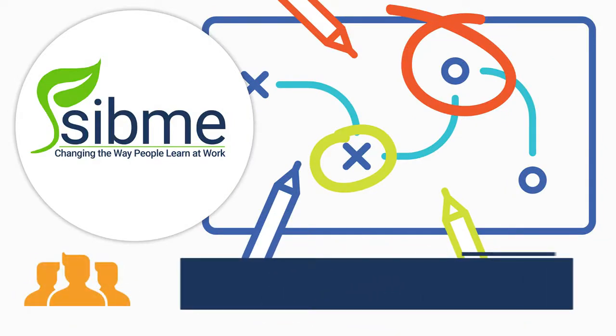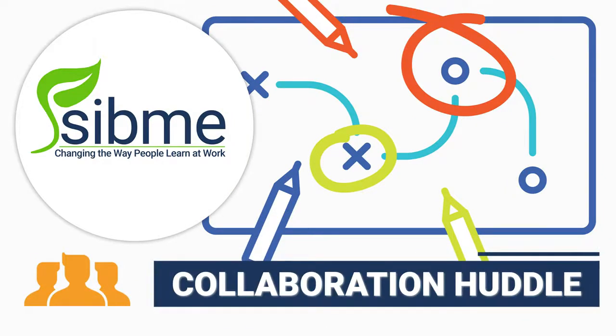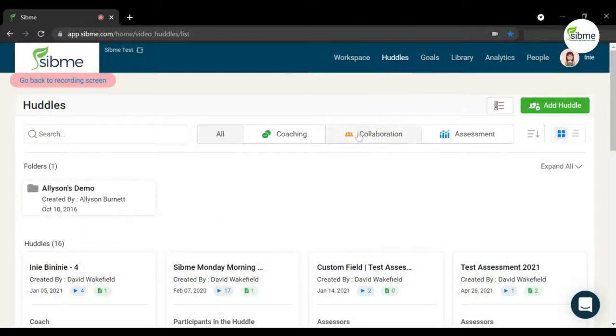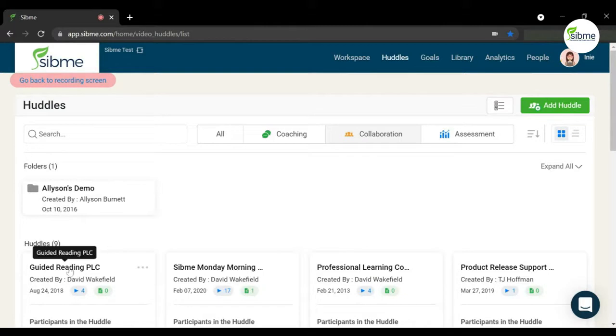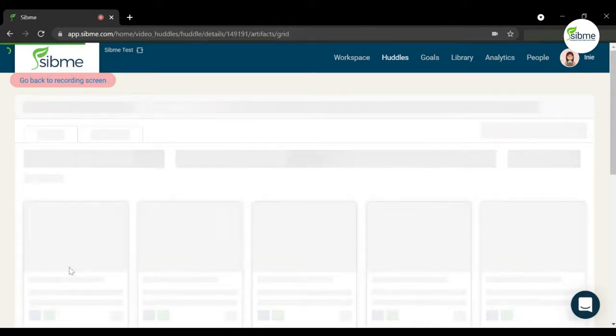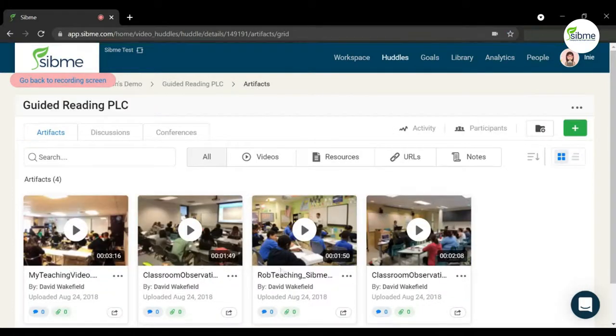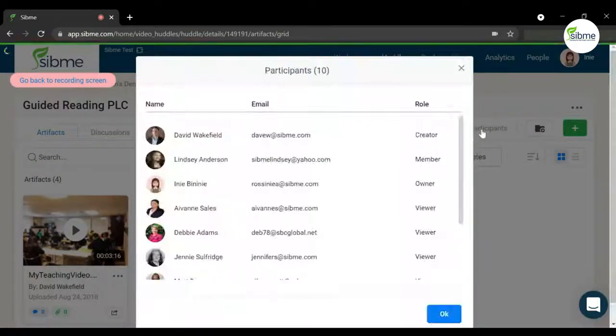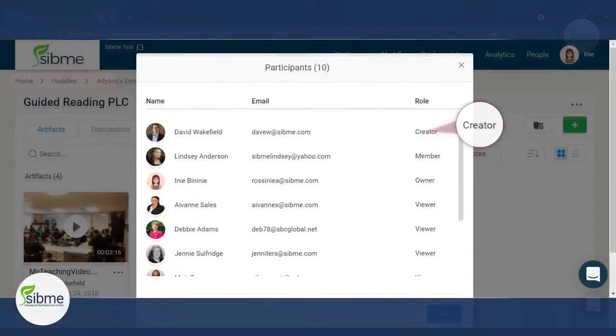Collaboration huddles are what we call here at Sibme flat spaces, because they are primarily used for individuals with a common focus or role engaging in collaboration as a peer team, group, or cohort. Participants of collaboration huddles can have one of four roles. The person that creates the huddle is called the creator.